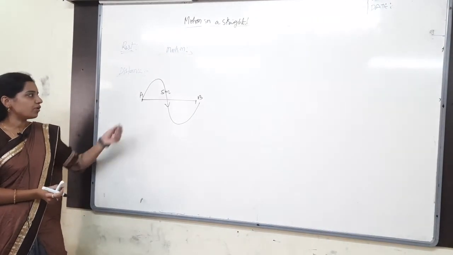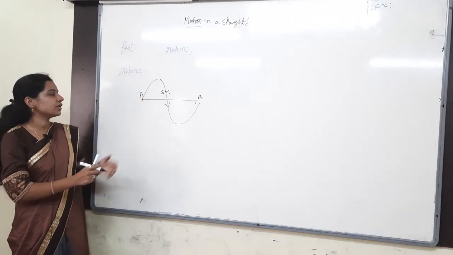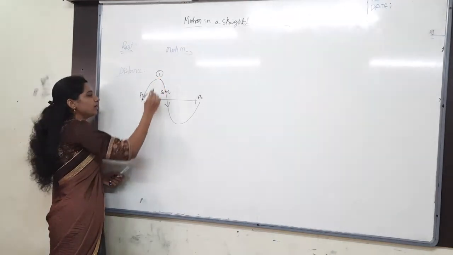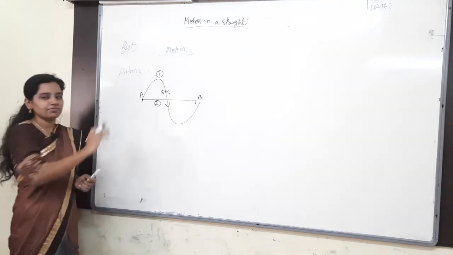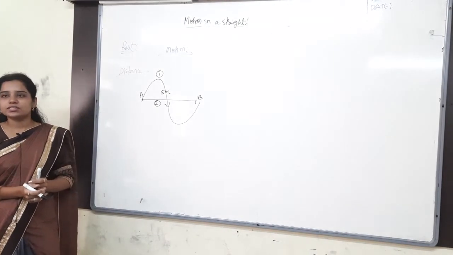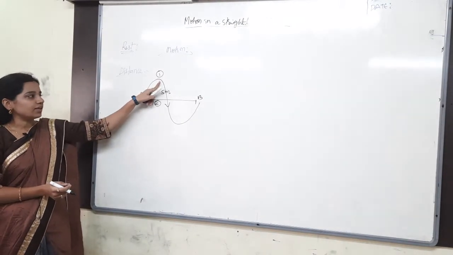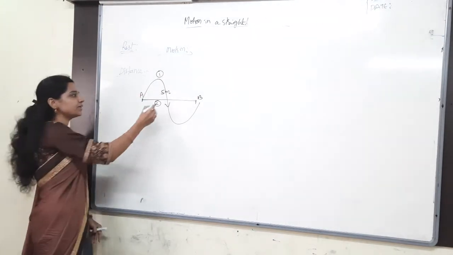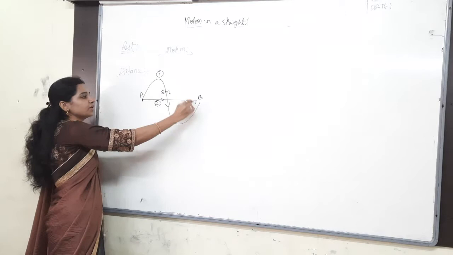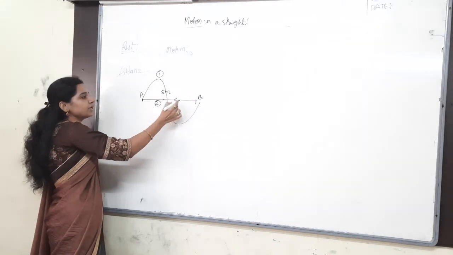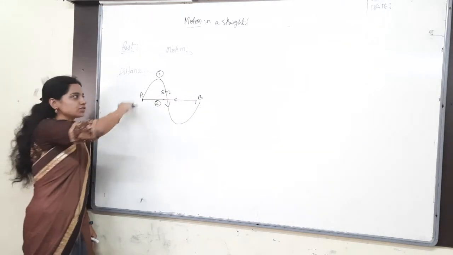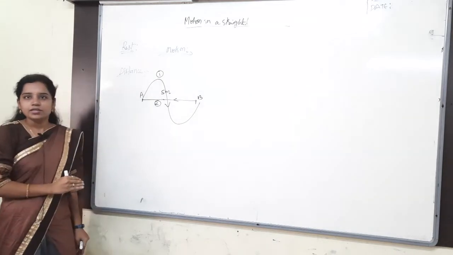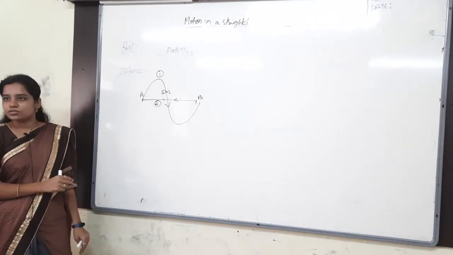A to B. The body is moving from here to here. Let me take path 1 and then path 2. In 2 times that is travelled. So which are the distances here? 1 and then 2 also, because it is moving in different times. One time it is moving from here to here like this, another time B to A like this. It is going like this and then coming like this. Then these two are the distances only.